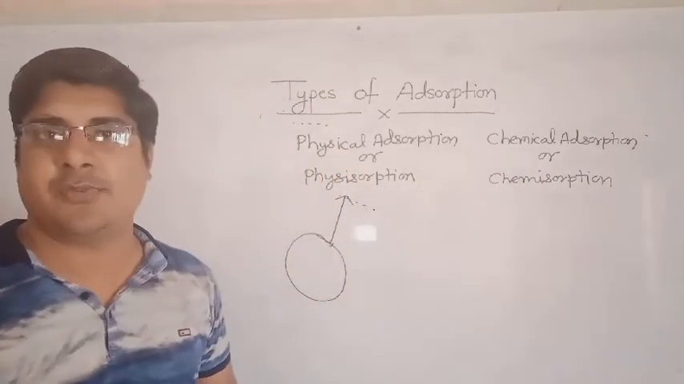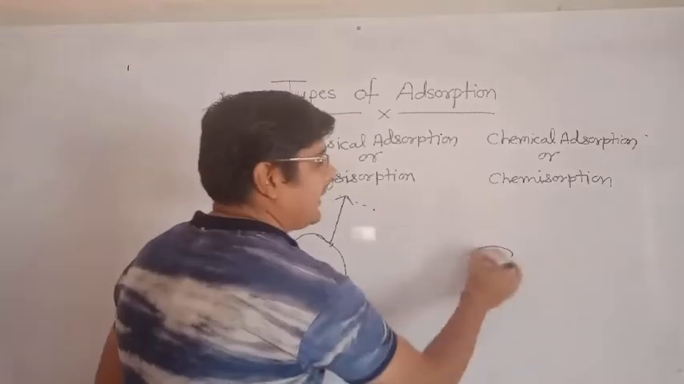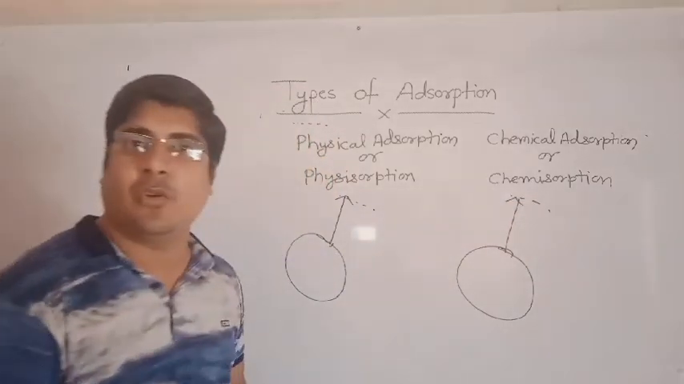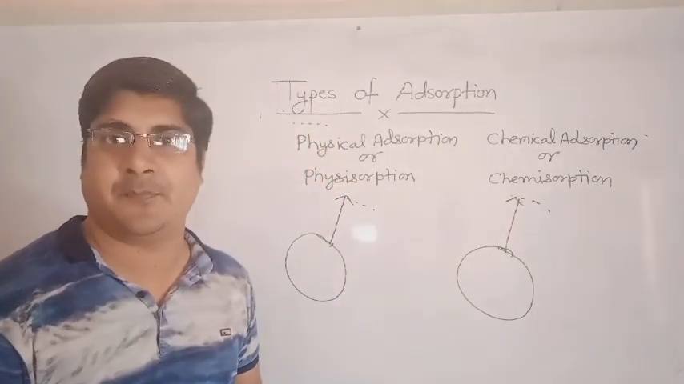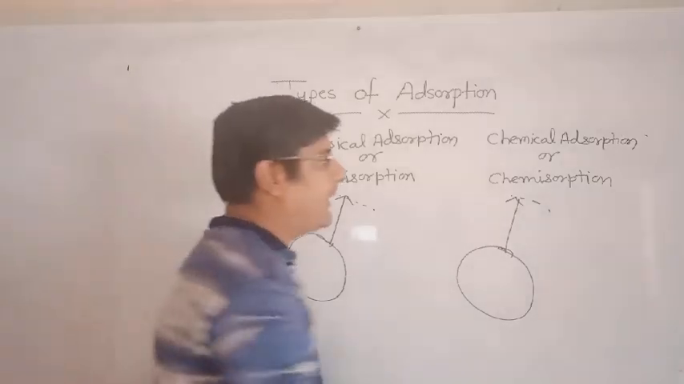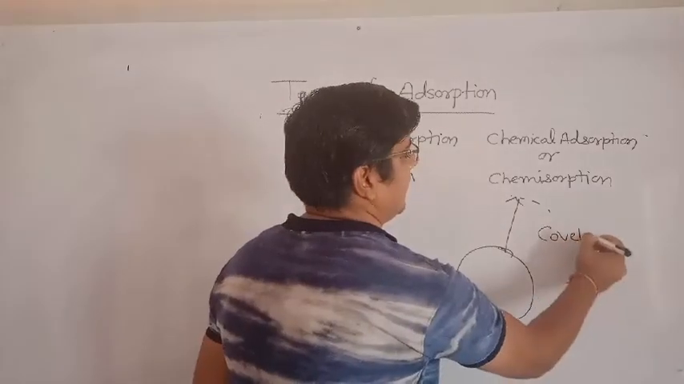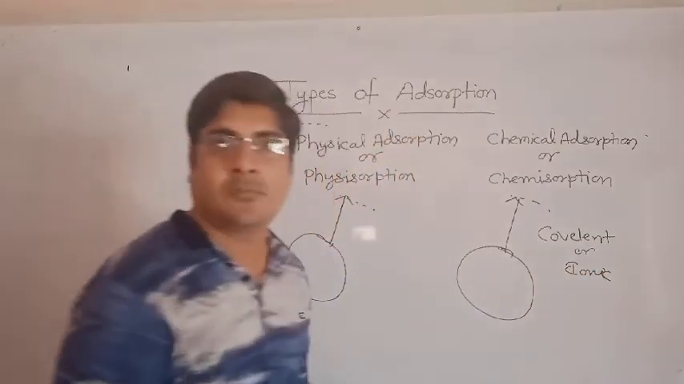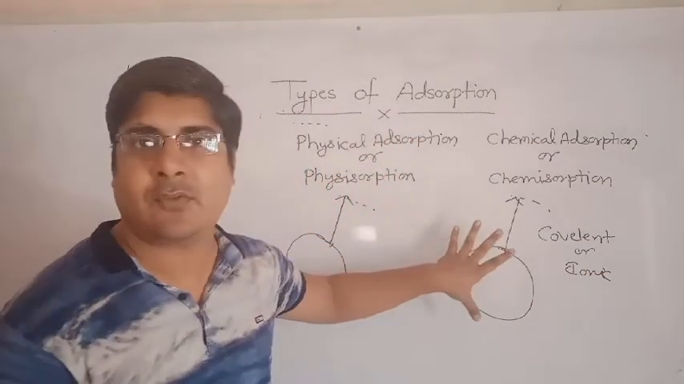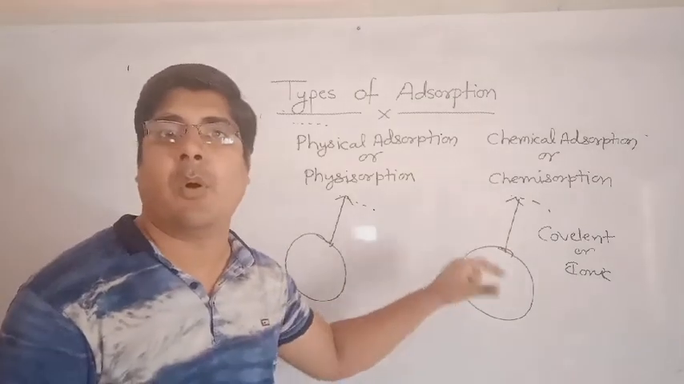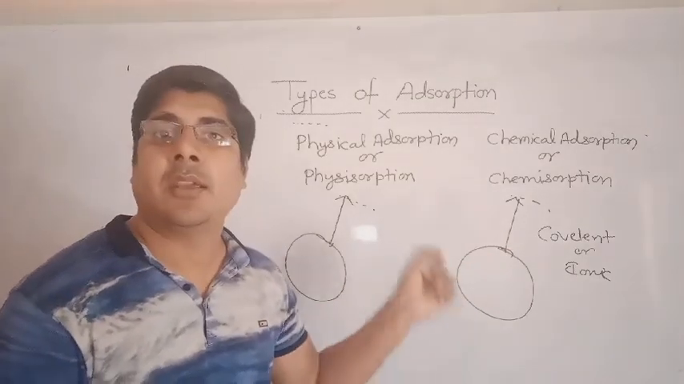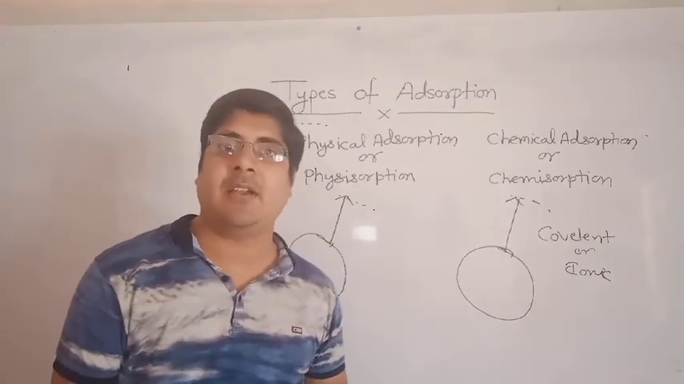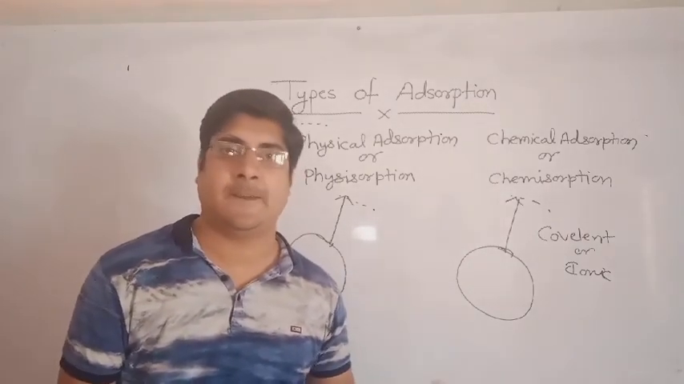In chemical adsorption, there will be a strong chemical bond between adsorbate and adsorbent, and this chemical bond may be covalent or ionic. These bonds are very strong, and to form this bond you will have to give temperature. So when we increase the temperature, chemical adsorption also increases.